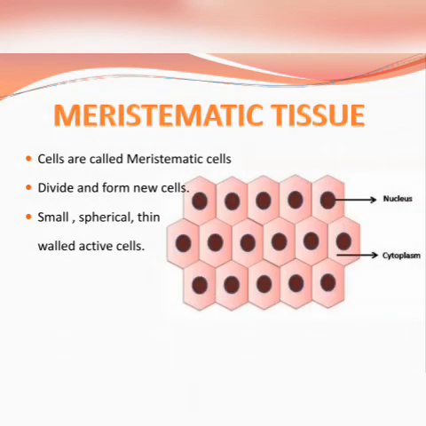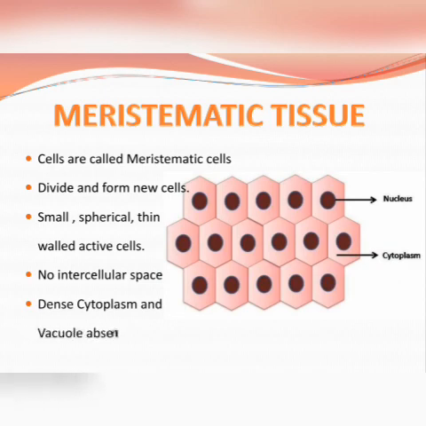As we can see in the diagram given here, there is no intercellular space present between the cells. They have dense cytoplasm and they don't have any vacuole. Vacuoles are absent.